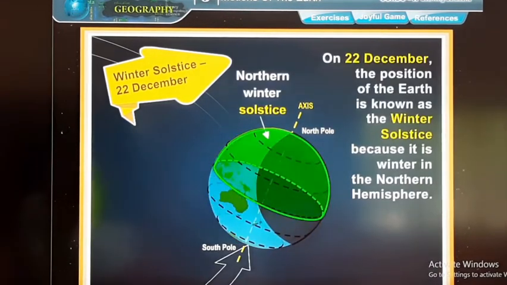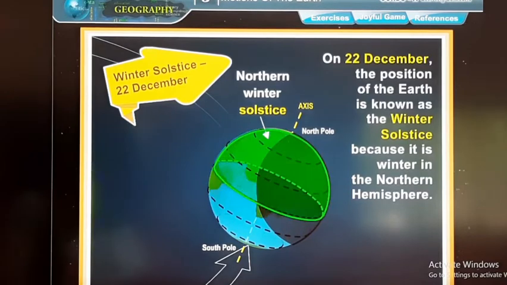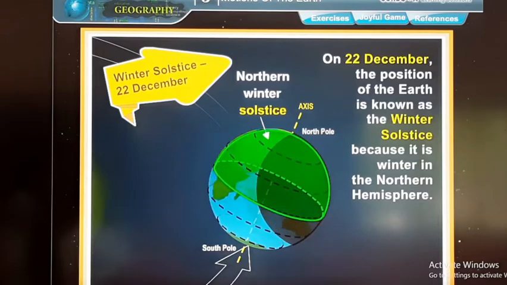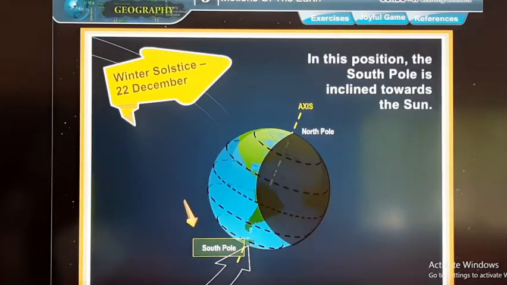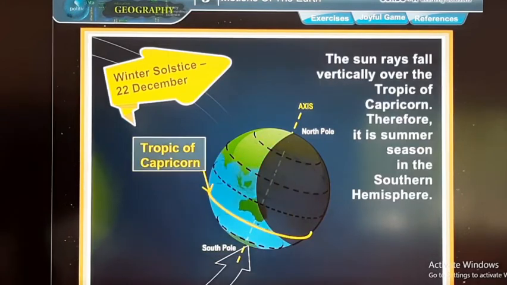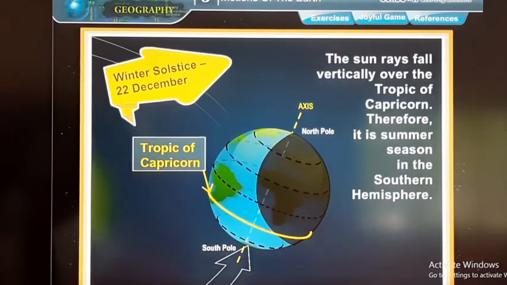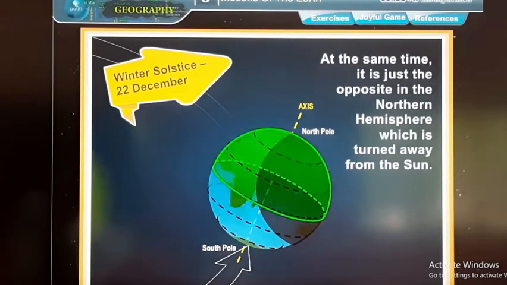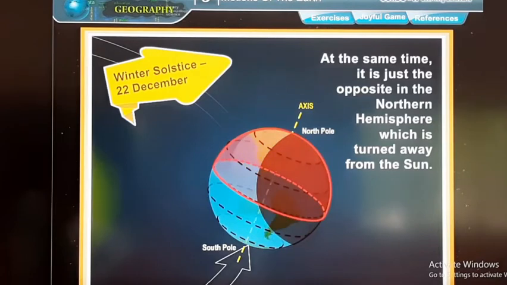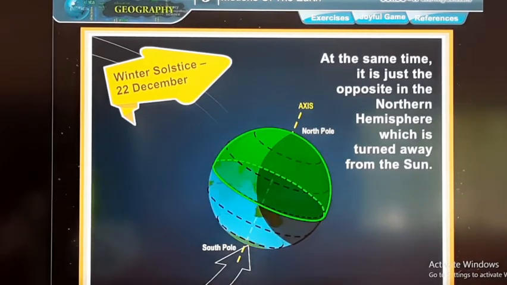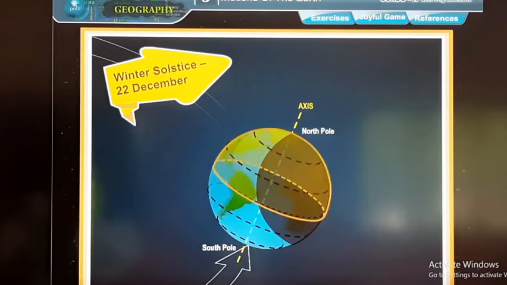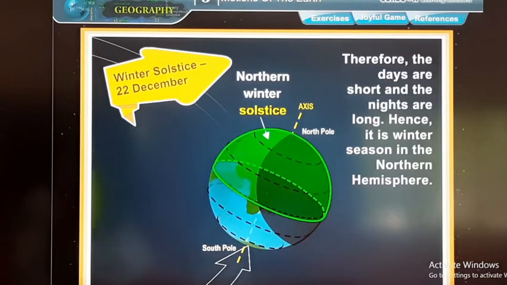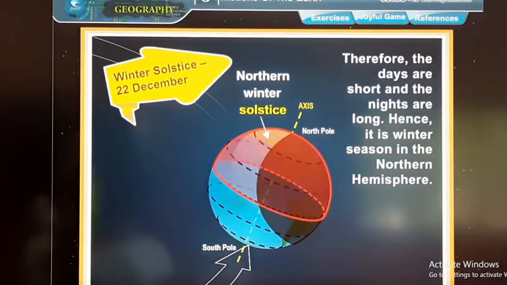On 22nd December, the position of the Earth is known as the winter solstice because it is winter in the northern hemisphere. In this position, the south pole is inclined towards the sun. The sun rays fall vertically over the Tropic of Capricorn. Therefore, it is summer season in the southern hemisphere. At the same time, it is just the opposite in the northern hemisphere, which is turned away from the sun. It receives slanting rays of the sun. Therefore, the days are short and nights are long. Hence, it is winter season in the northern hemisphere.